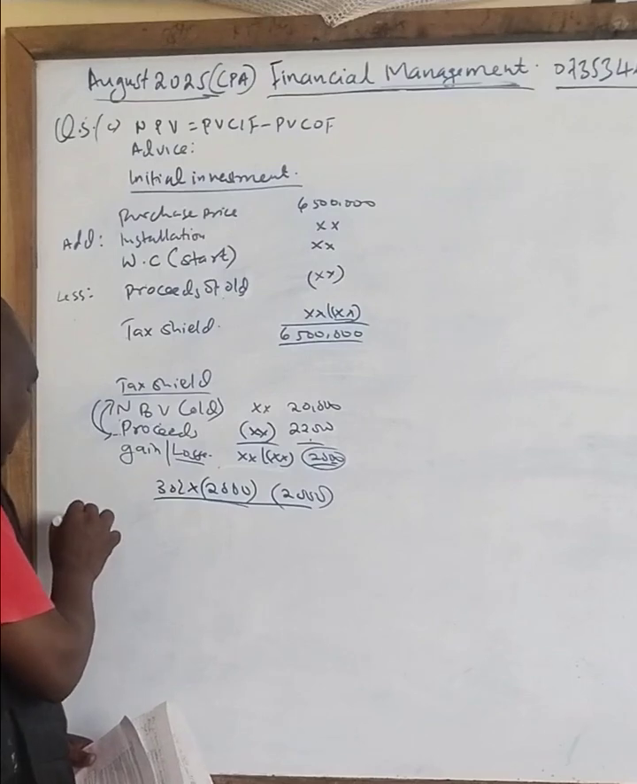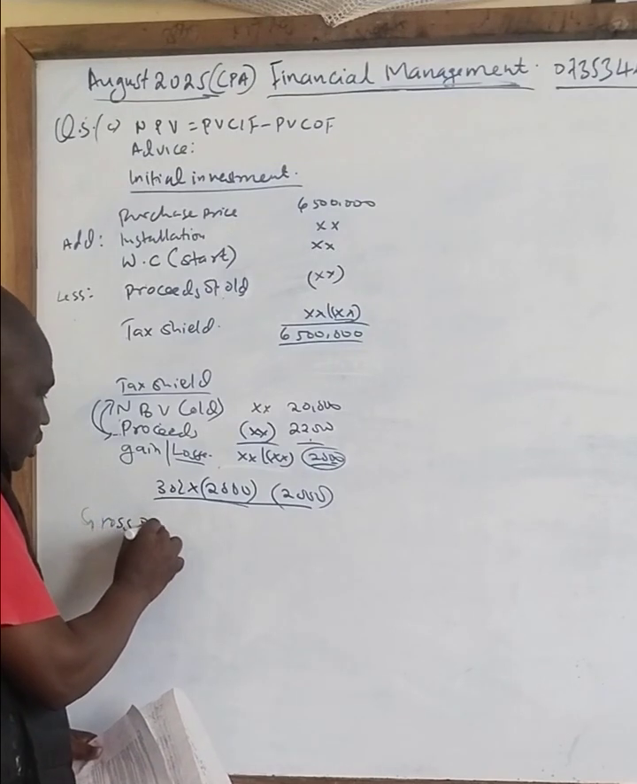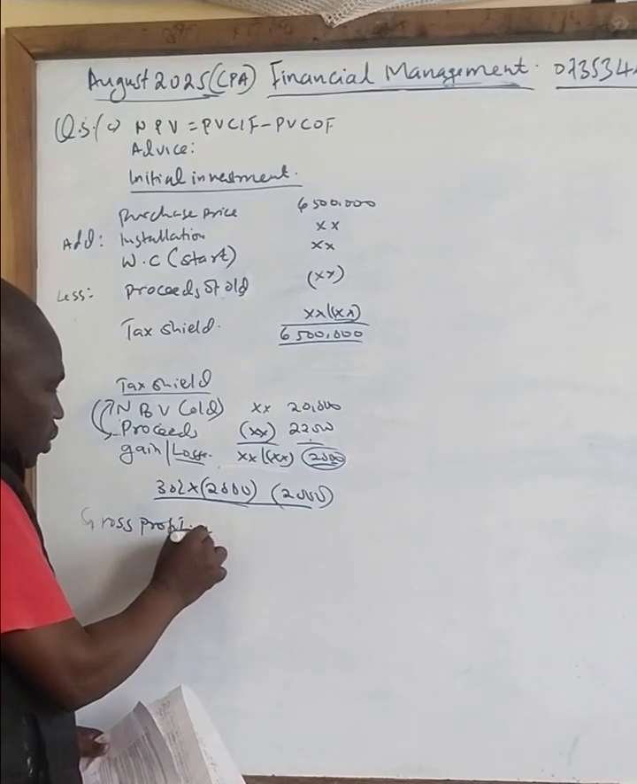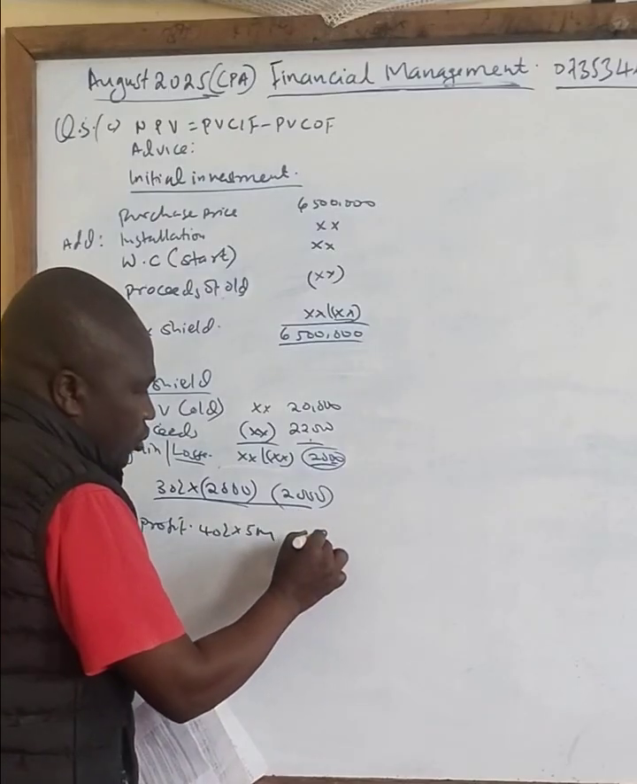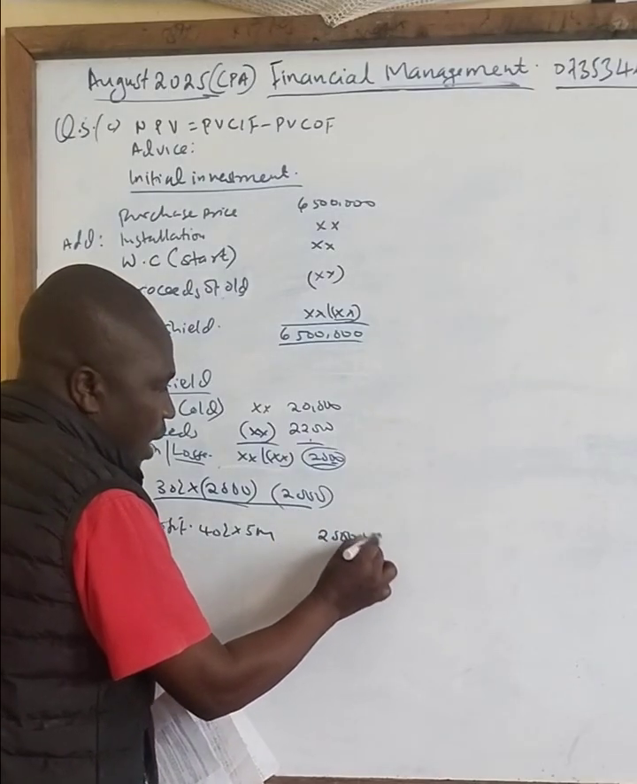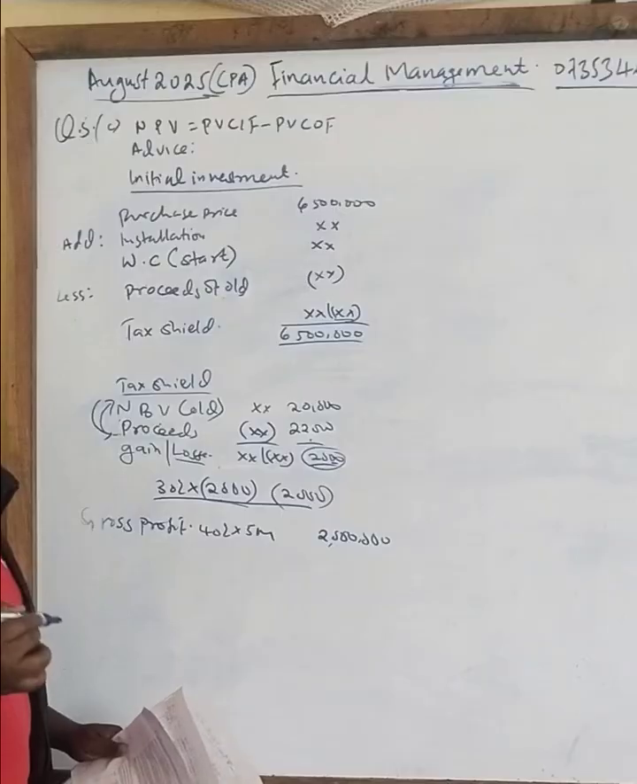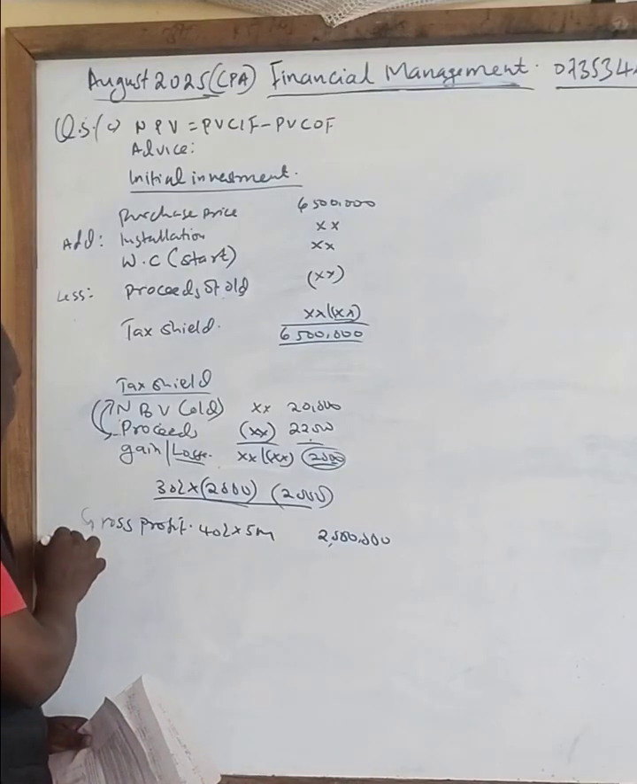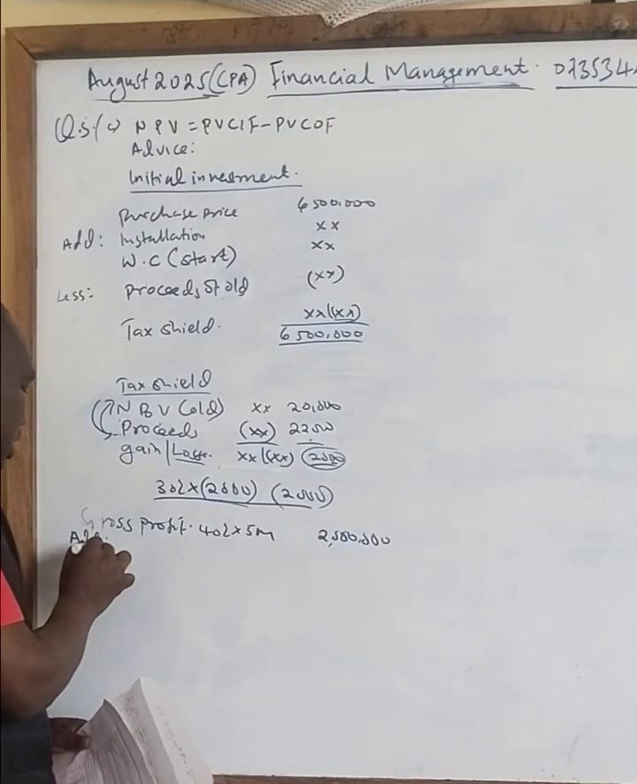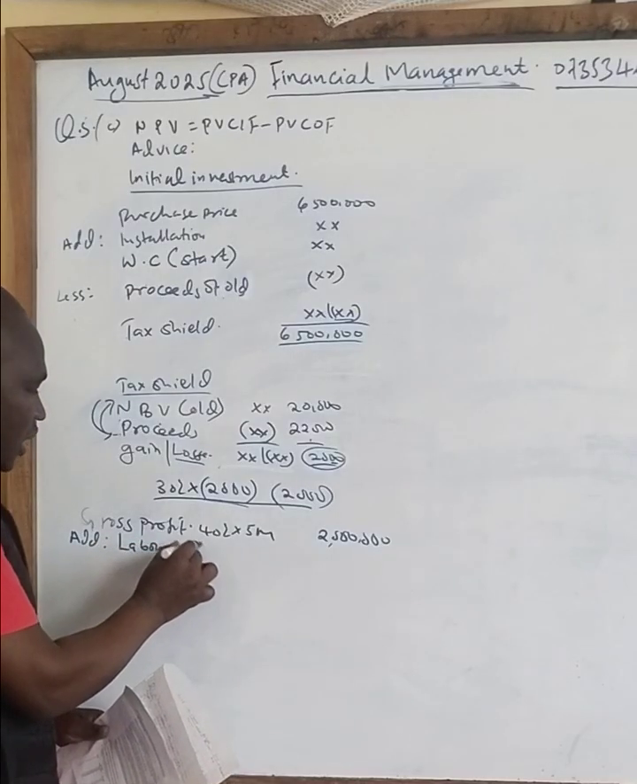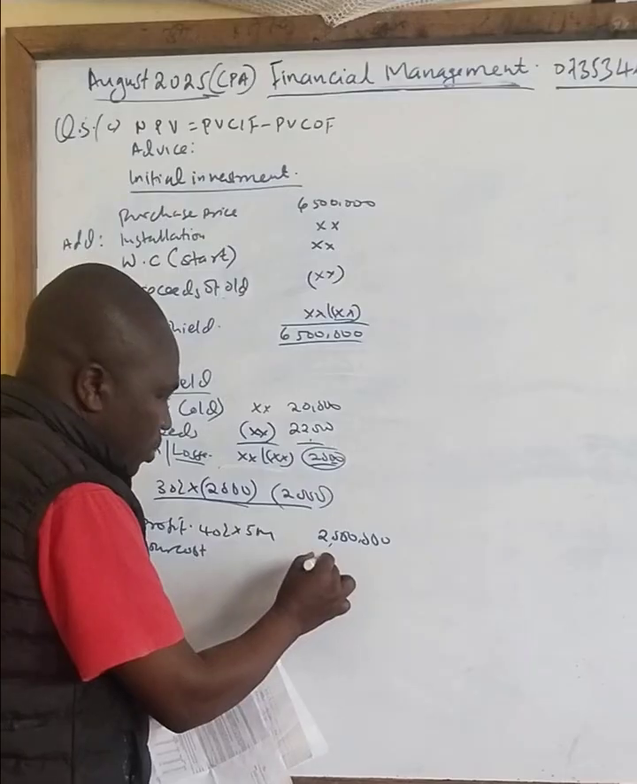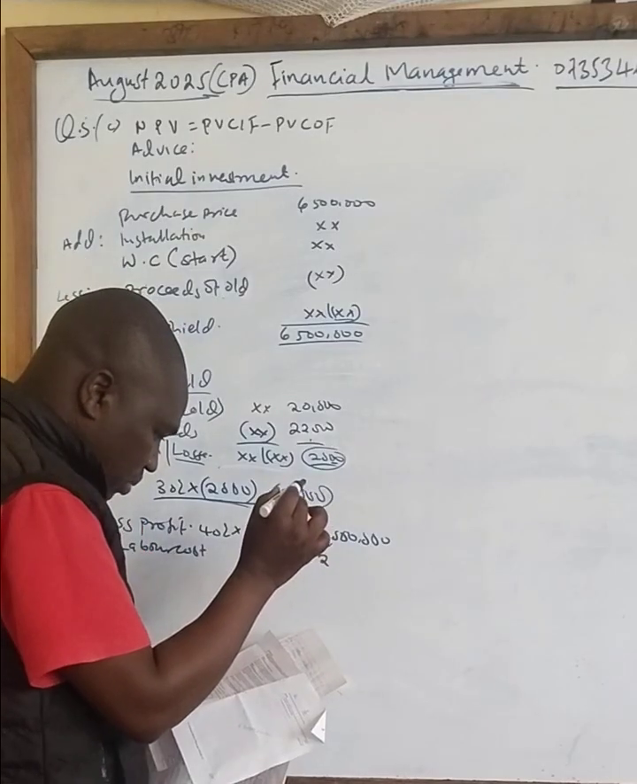So we now calculate the gross profit, which is 40% of 5 million. I'm getting here 2 million. This is per year, but for 5 years. Then we now add the labor cost that has been saved. We have been told it is 2 million, or 1,005,000.